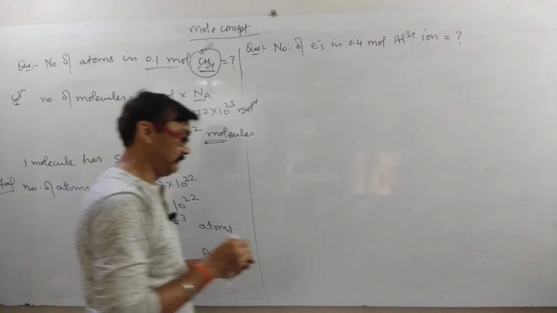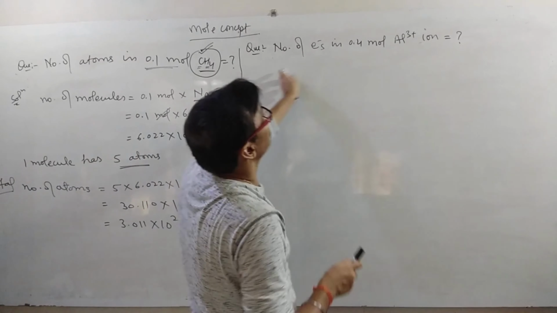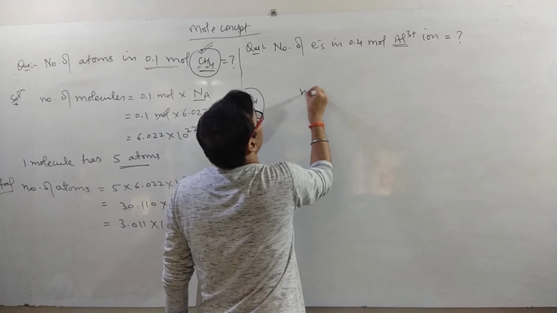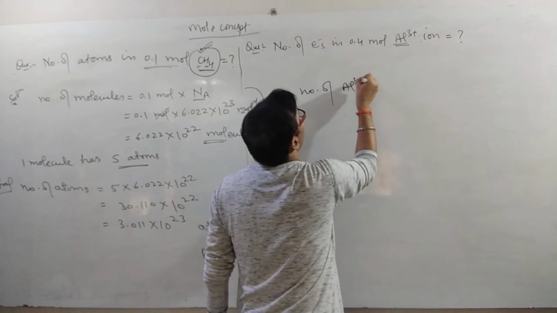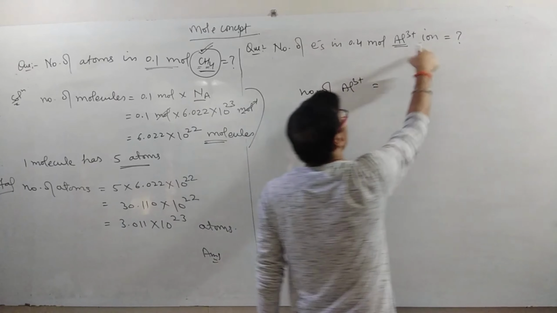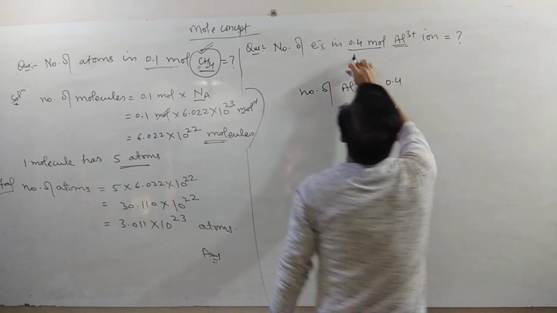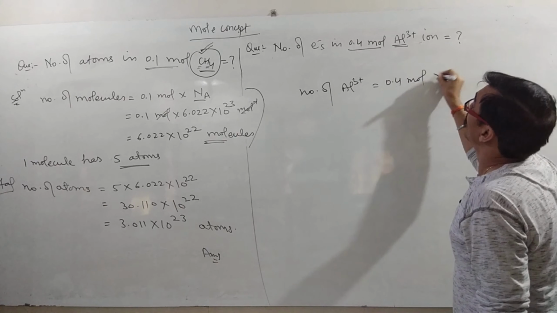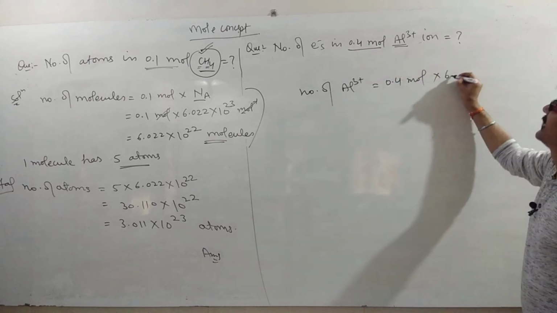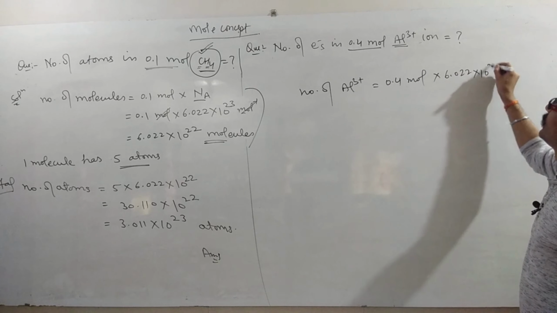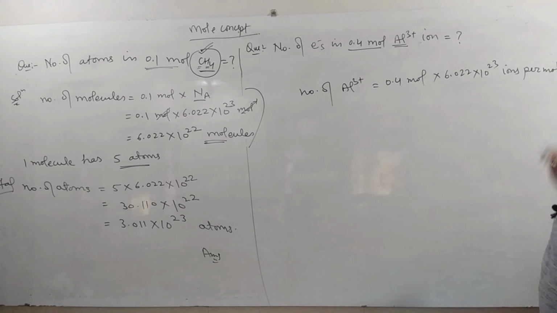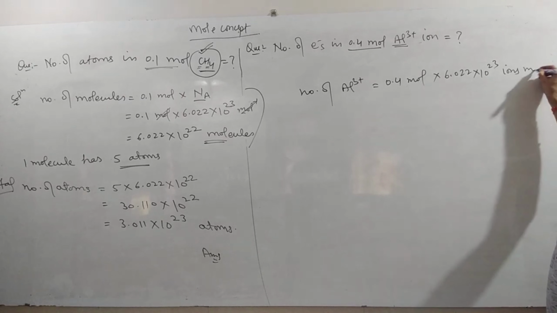Now the next question: number of electrons in 0.4 mole aluminium ion. Here the particle is the aluminium ion. So first of all, we have to calculate the number of aluminium ions, which is equal to the number of moles, 0.4, times Avogadro's number, 6.022 × 10^23 ions per mole, or ions mole inverse.